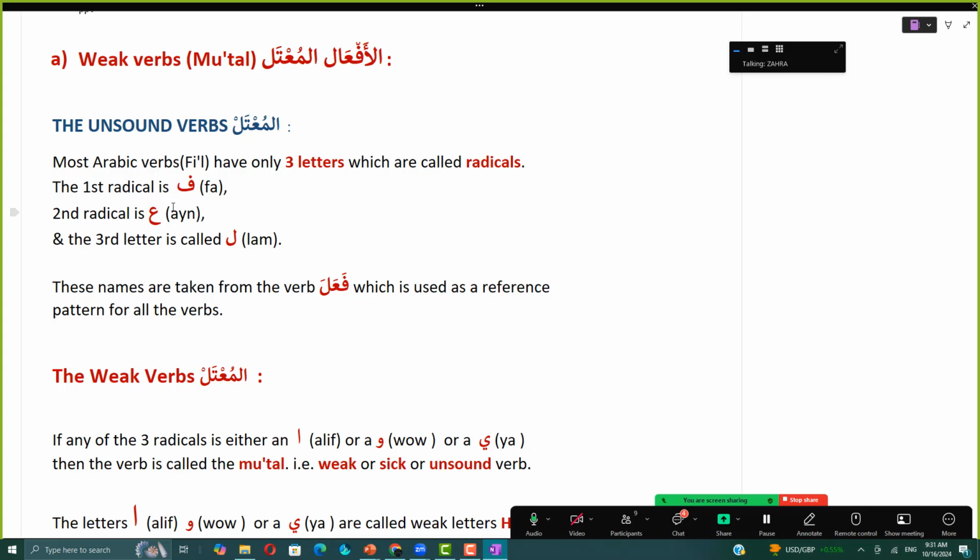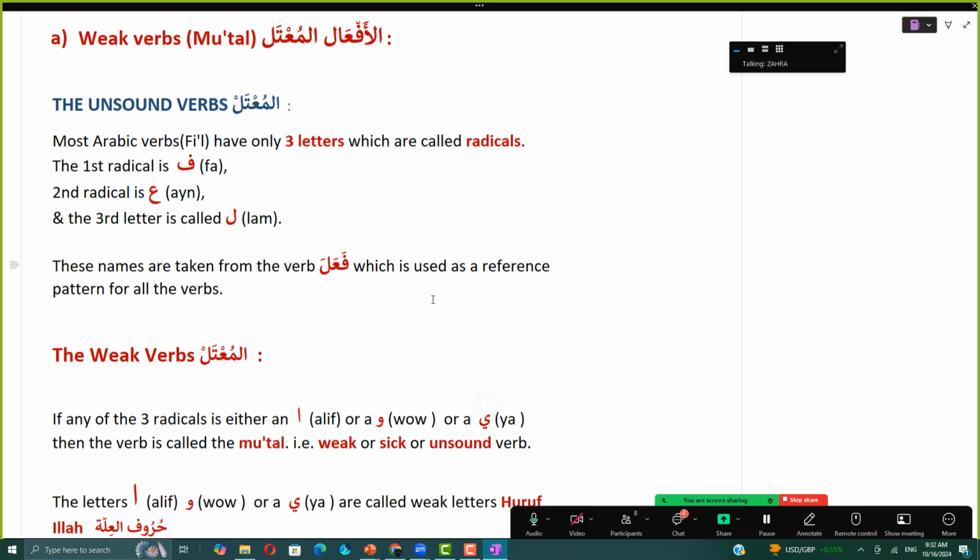Most Arabic verbs, that is fi'l, have only 3 letters which are called radicals. The first radical is fa, that is fa kalima, right? And the second radical is ayn kalima. And the third radical is lam, that is lam kalima. And these names are taken from the verb fa'ala, which is used as a reference pattern for all the verbs.